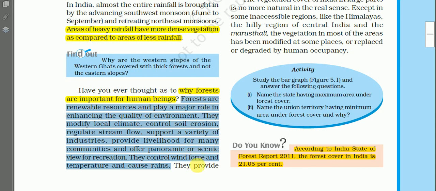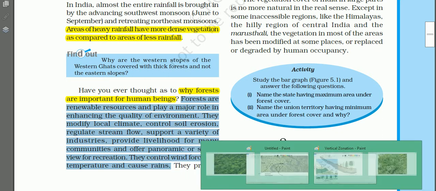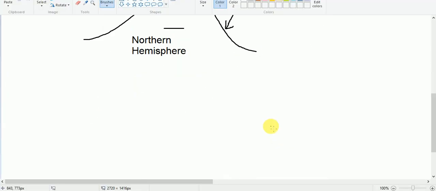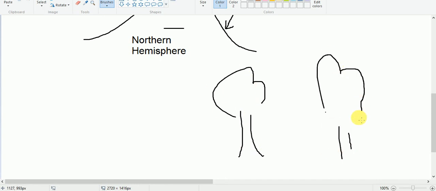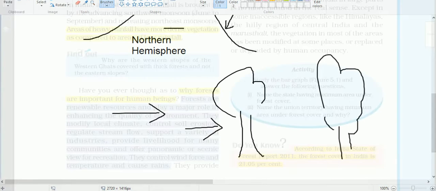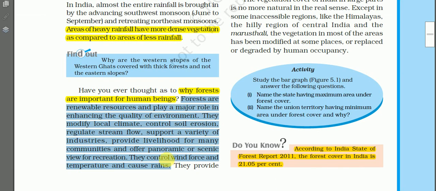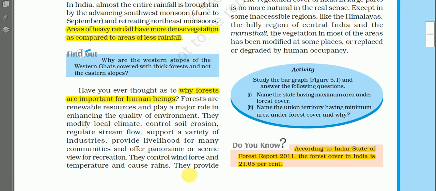Trees control the wind force. I think you may be learning about it. If so many trees are there, then when the wind blows, the trees will obstruct the speed of the wind. In this way, the forest controls the wind speed.